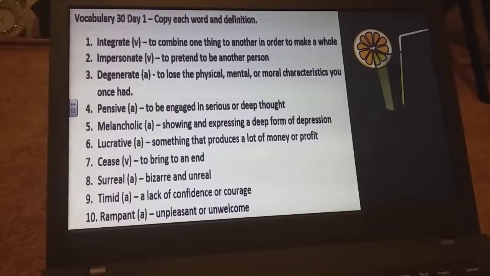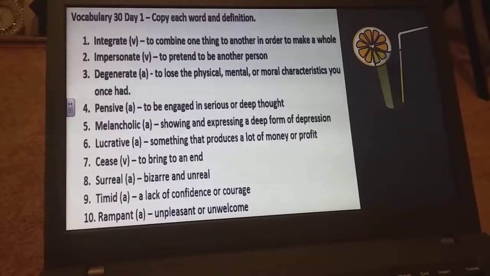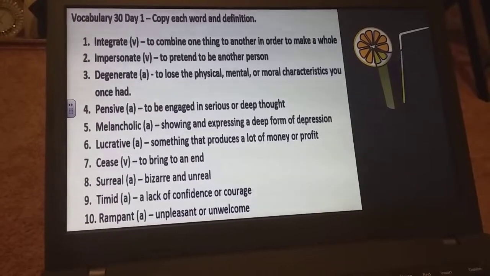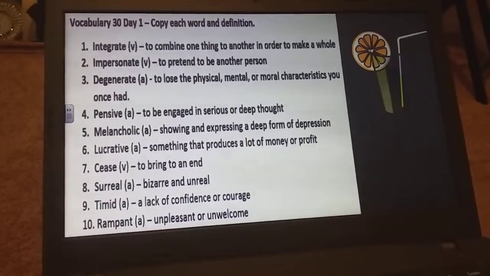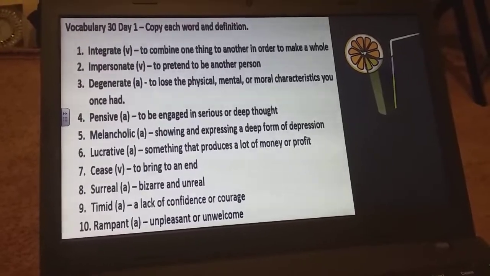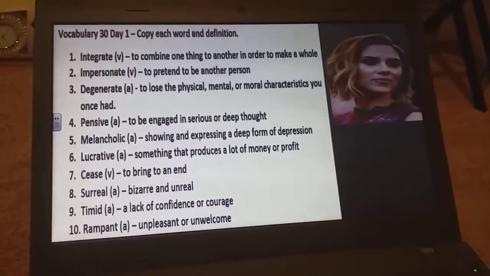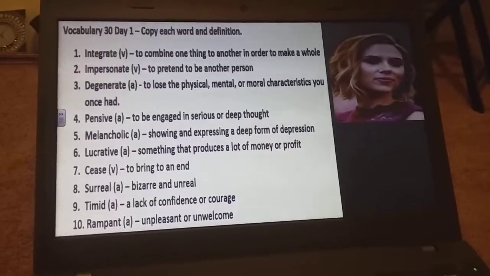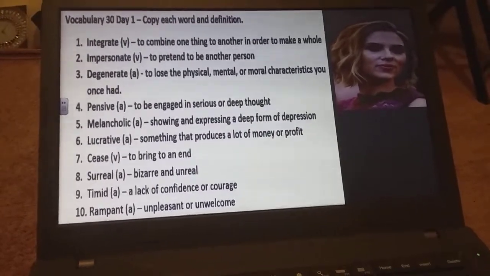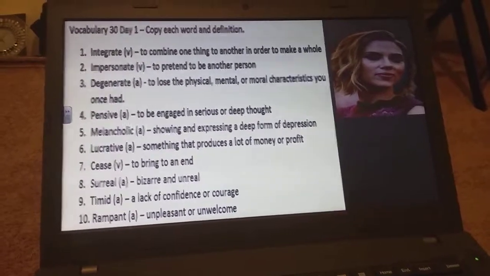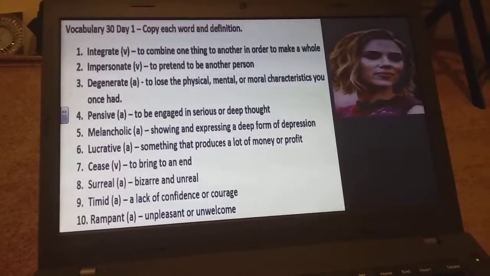call lemonade. Word number 2 is the word impersonate. Impersonate. This word is in verb form. To impersonate means to pretend to be another person. So if you look at the visual we have to the right, this person is an actress. And in the movies, she impersonates who we probably know as the Black Widow.